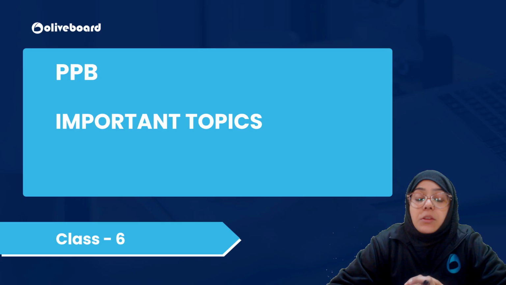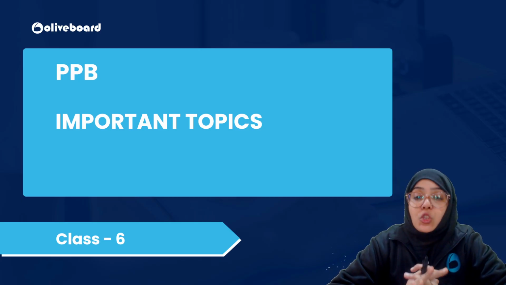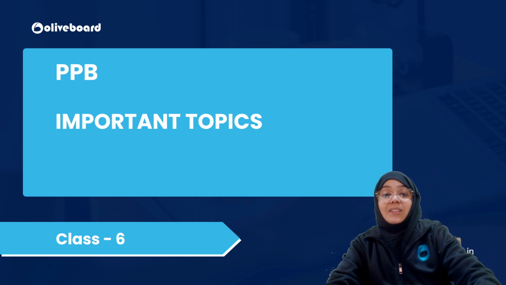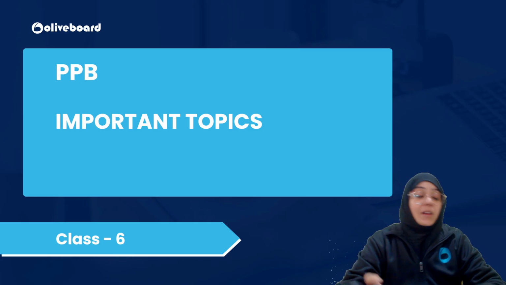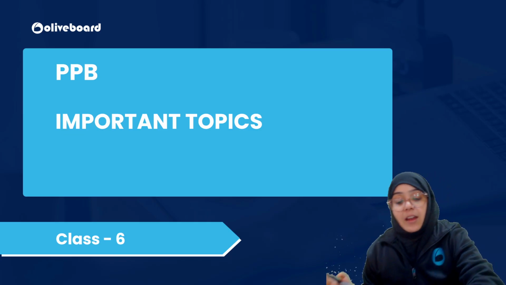So we are going to discuss important topics of PPB. This is class 6 of the Sure Short series. In today's video we are going to discuss the RBI Integrated Ombudsman Scheme, which is a very important topic for all of you. So let's start discussing.